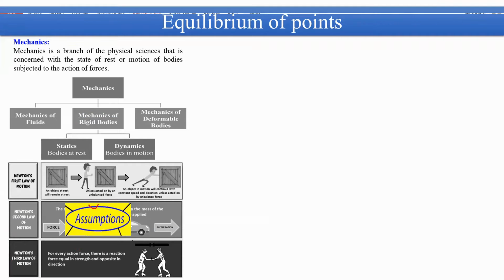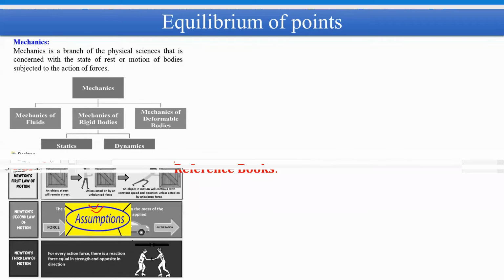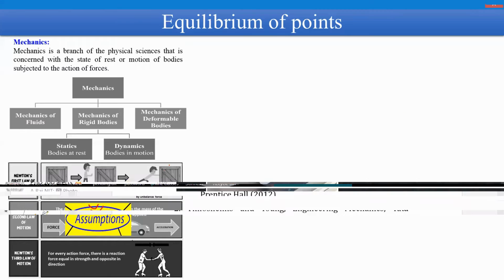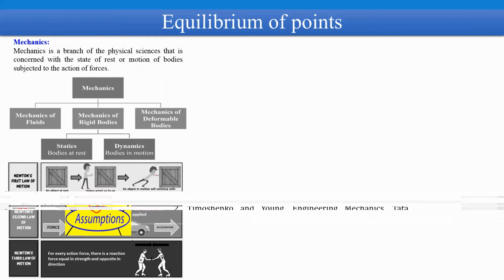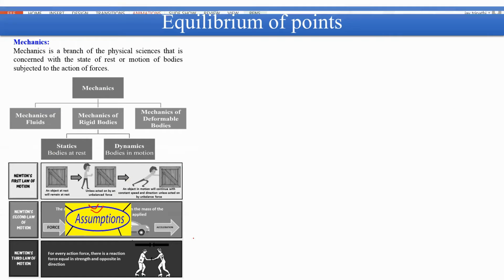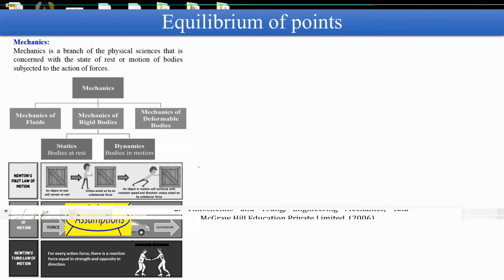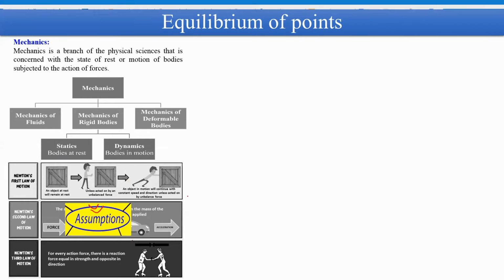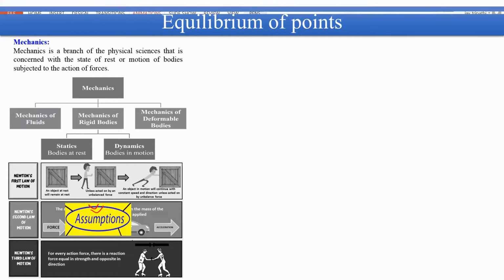And there are many assumptions under which these three laws are developed, or studied. Okay, what are the assumptions? These three laws are applicable only for point objects, point mass, and only for those motions which are far lesser than the speed of light. So only for objects which travel at very low speed compared to the speed of light can you apply these three laws of motion. These laws are also applicable only for systems where you follow an inertial frame. So there are certain assumptions that you have to keep in mind while applying Newton's laws of motion.